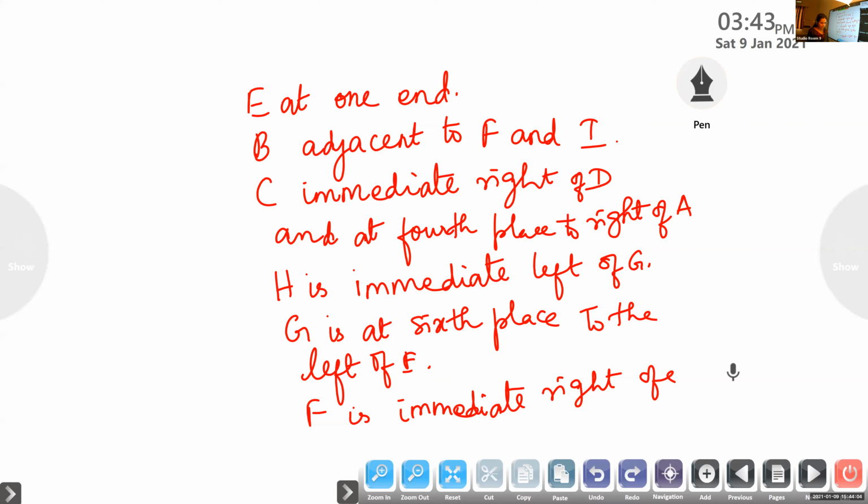Write the seating arrangement according to the given conditions. Can you arrange them according to the given condition? Shall we try? So actually, how many positions are there? Okay, so we want to arrange 9: 1, 2, 3, 4, 5, 6, 7, 8, 9.